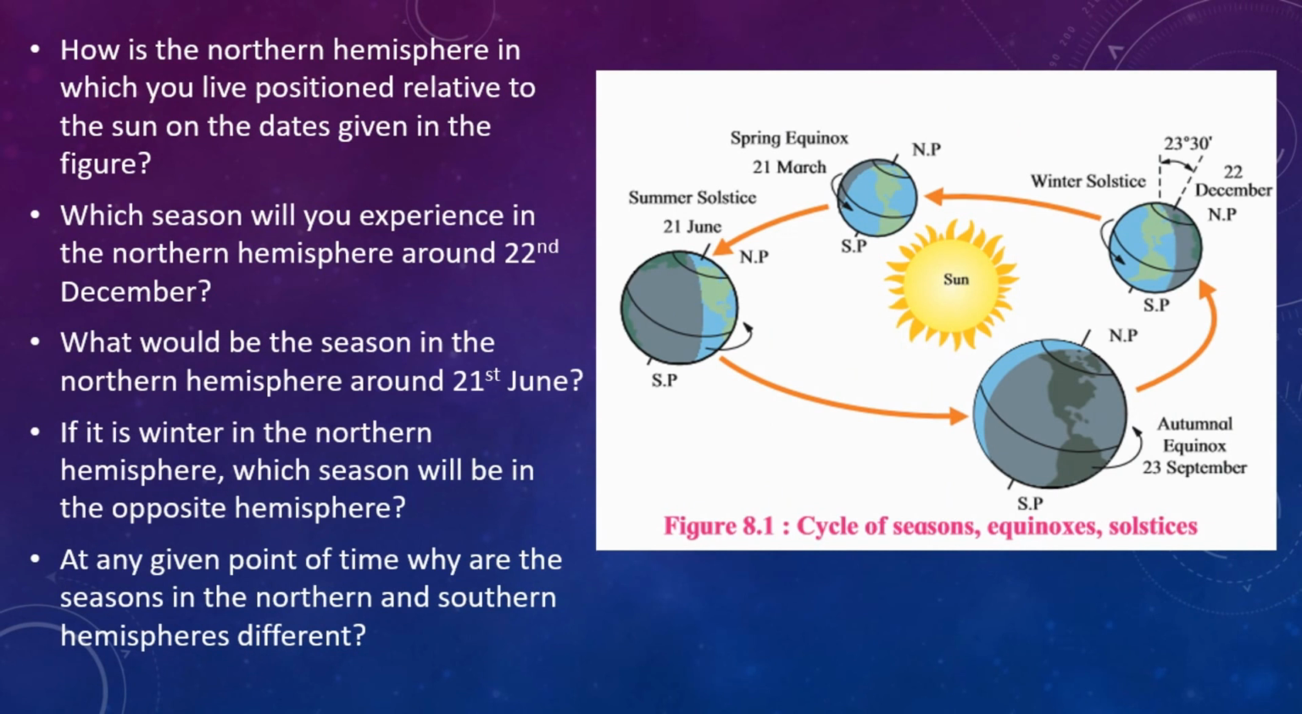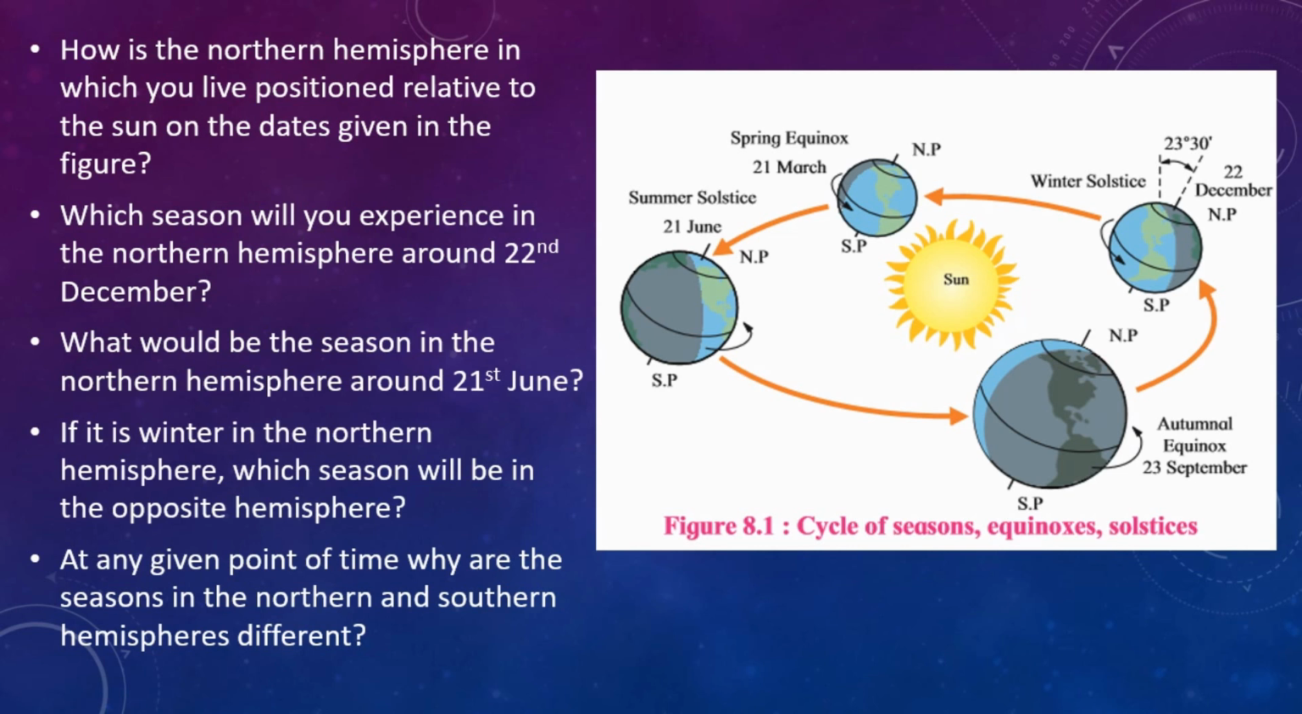Students, now let us discuss these following questions from your textbook, which are to be answered after observing figure 8.1 carefully. So the first question is, how is the northern hemisphere in which you live positioned relative to the sun on the dates given in the figure?